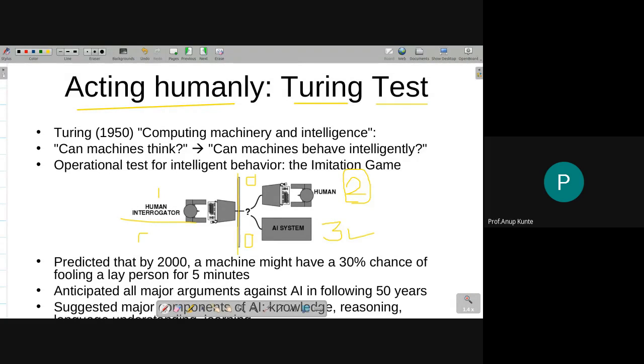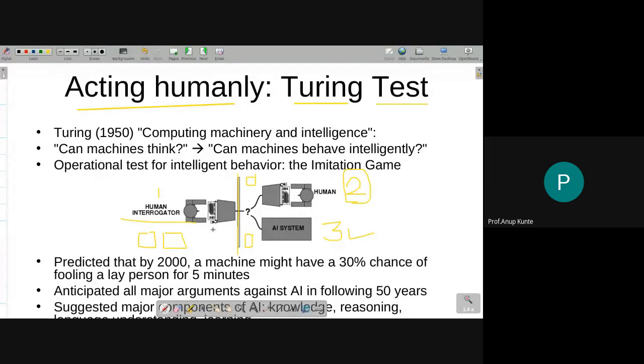So the human interrogator will have two answers and they will be blinded. That is, because of this partition, the human interrogator will be blinded. He will not be able to distinguish which is from which side. So this may be AI, this may be AI. He doesn't know. So the human interrogator does not know which answer came from AI and which answer came from the human expert.